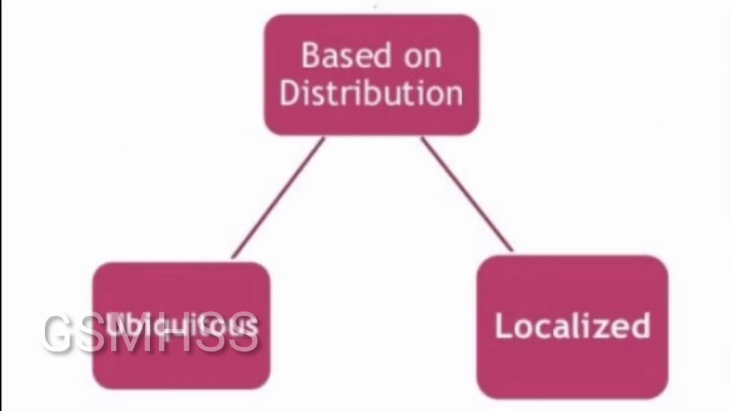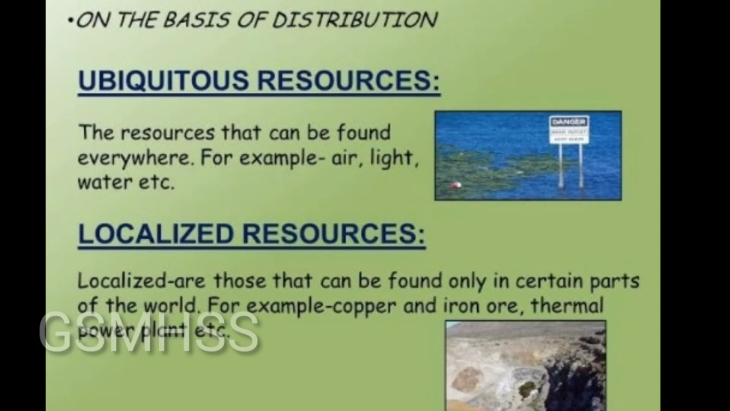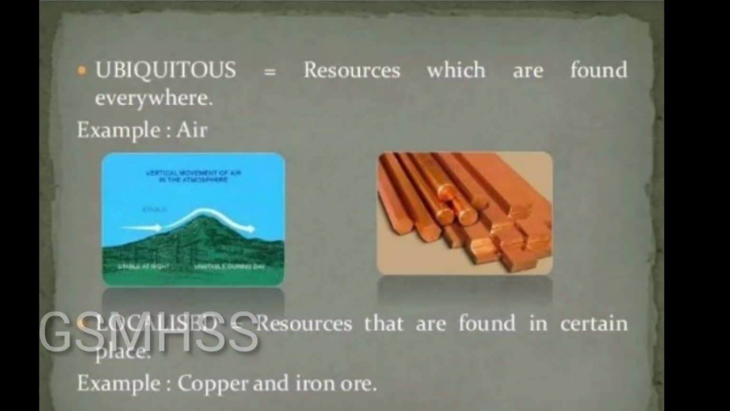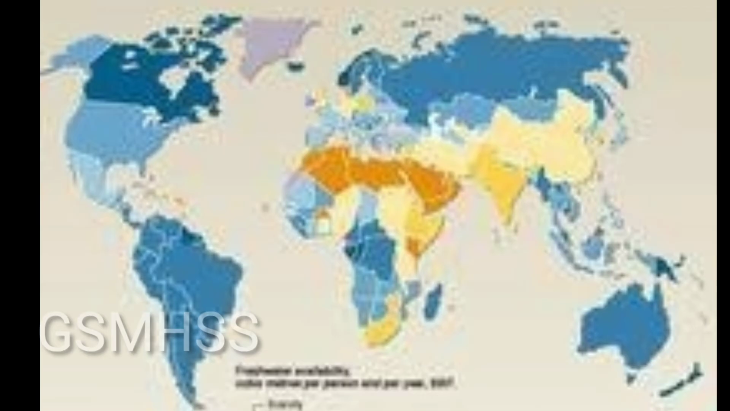Next, we will see based on distribution. Based on distribution, resources are divided into localized and universal or ubiquitous resources. Localized resources are found only in specific regions of the world. For example, minerals. Ubiquitous or universal resources like sunlight and air are found everywhere in the world.